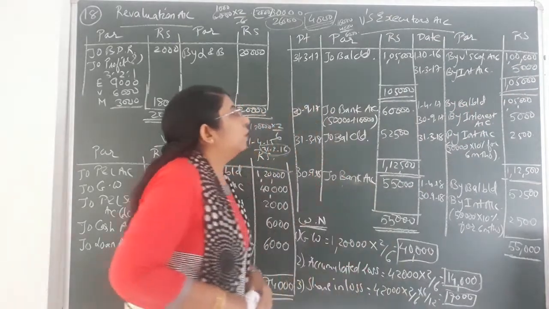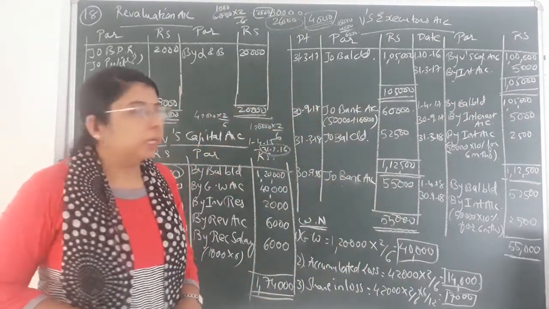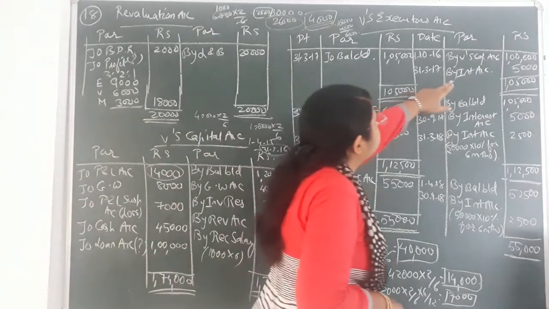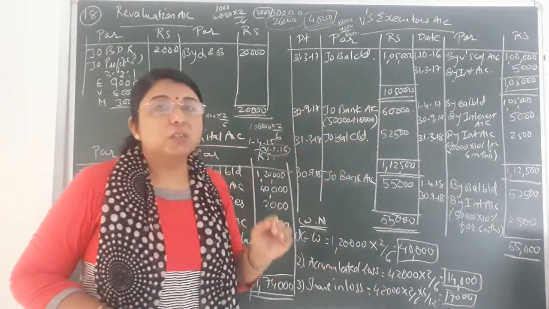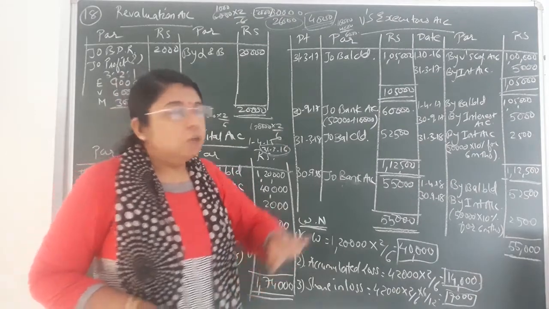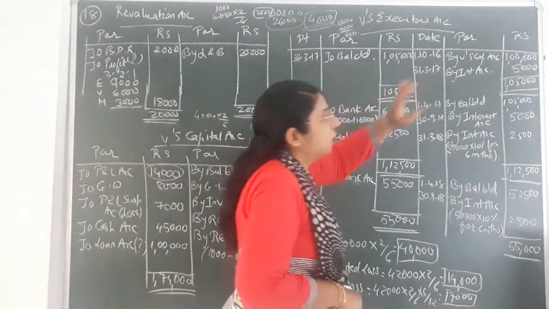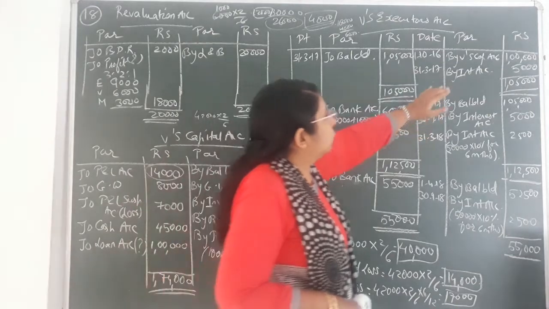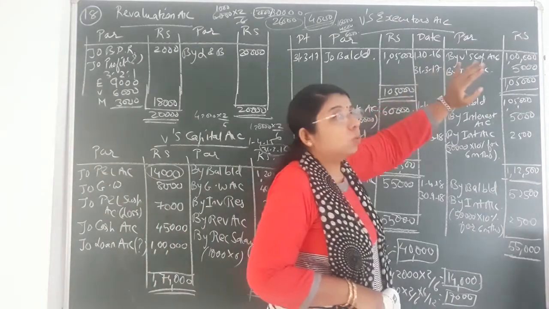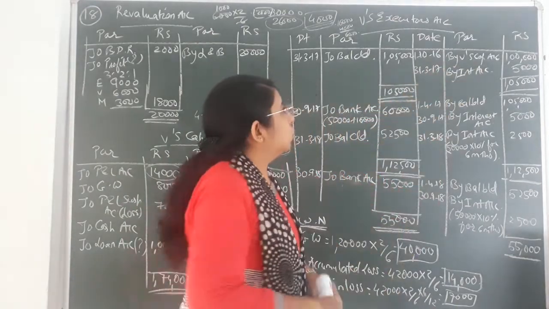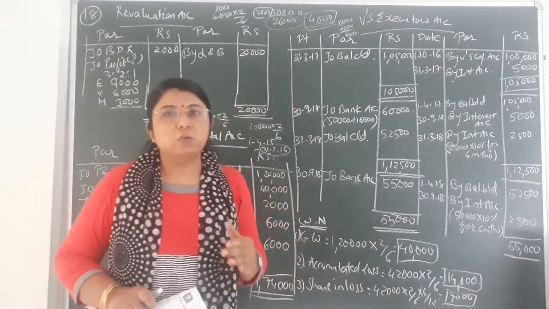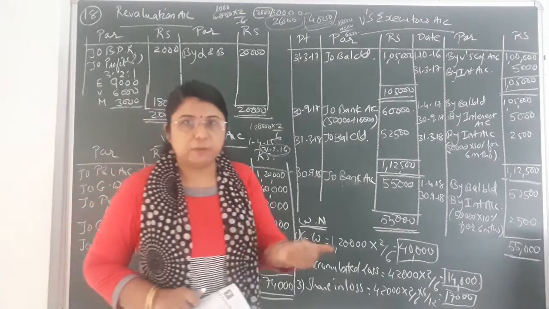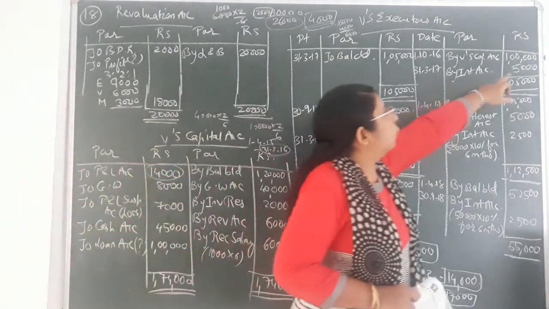Now we have to pay yearly interest. But over here you can see I calculated the interest for only 6 months, because our accounting year would be 1st April to 31st March. So every 31st March we have to close the account. That's why for the first time I calculated the interest for only 6 months. On 1 lakh, 10% would come to 10,000, but for 6 months that would become half, so it would come to 5,000 over here.